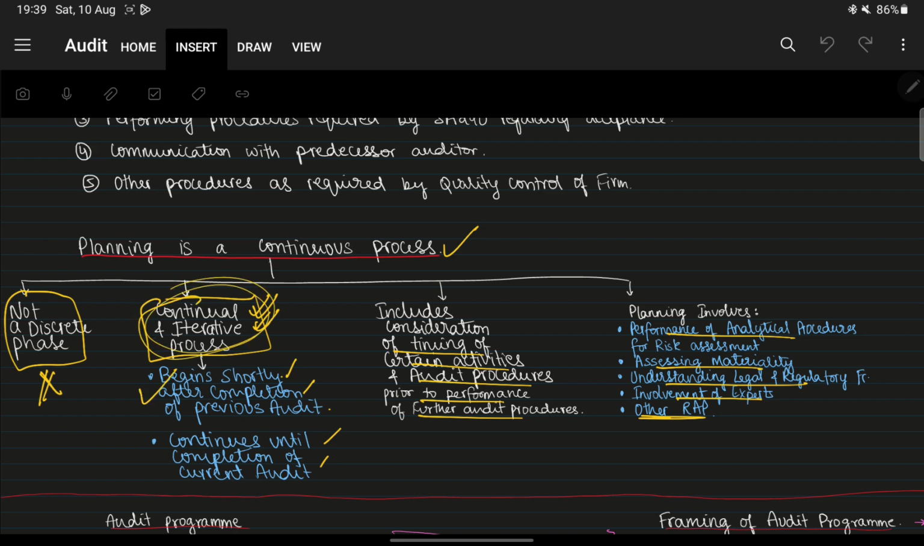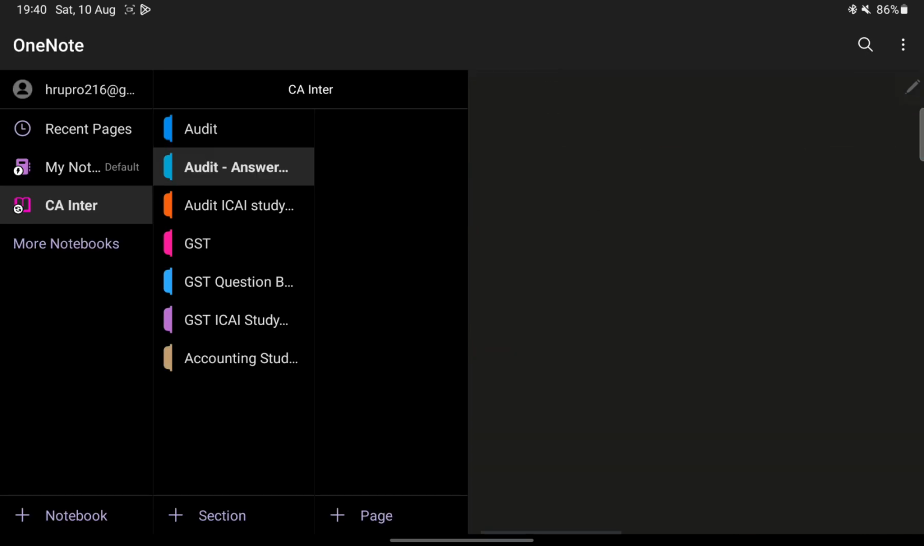It means that it begins shortly after the conclusion of the previous audit and continues till the completion of the current audit. And what is the third point? It includes consideration of timing of certain activities and procedures prior to performance of further audit procedures. Okay, next, and lastly, what does planning involve? It involves performing analytical procedures, determining materiality, and third, understanding legal and regulatory environment, and involvement of experts and other risk assessment procedures. Okay, fairly simple. Now we'll just go to the question and see what they have given.